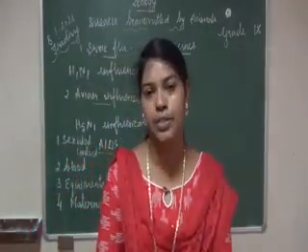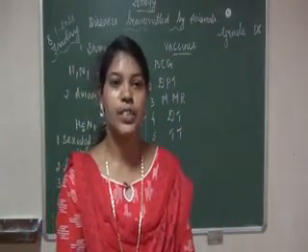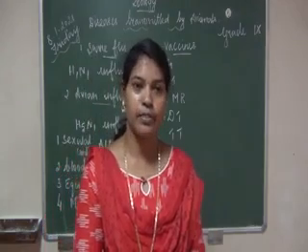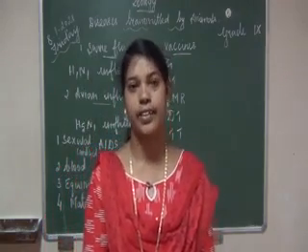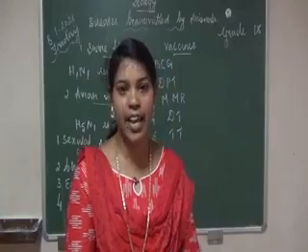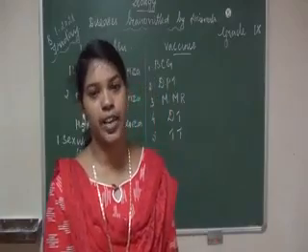What are the preventive measures? You can see. First, what we have to do? We have to screen the blood. Before blood transfusion, we have to screen the blood. Second thing, safe and protected sex behavior.